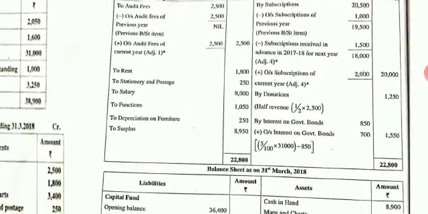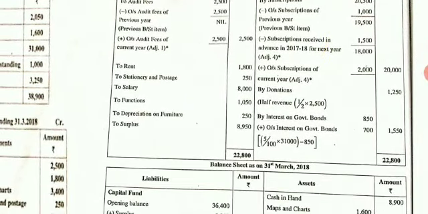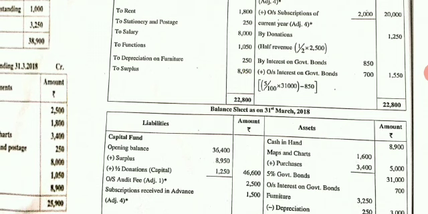So remaining 50% should be taken to the capital fund, balance sheet liabilities side. Write donations, in bracket 2,500 into 1 by 2. You get 1,250 outer column. And the remaining 1,250 add it to the capital fund.